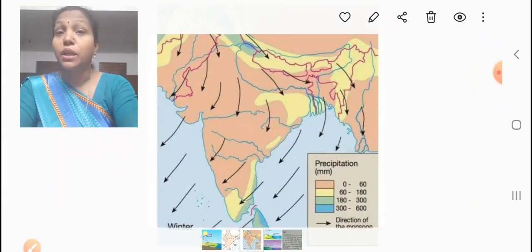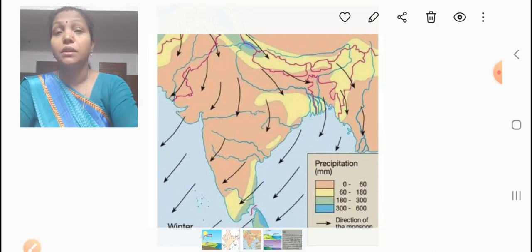Above the Indian Ocean, low pressure regions are created due to increasing temperature, because that is near the equator regions.